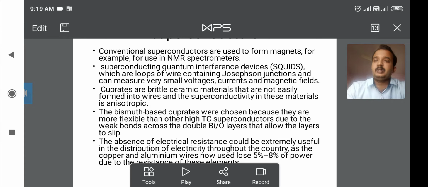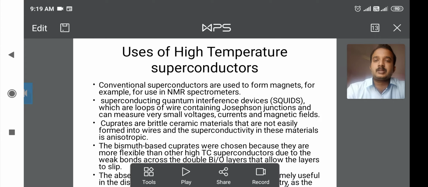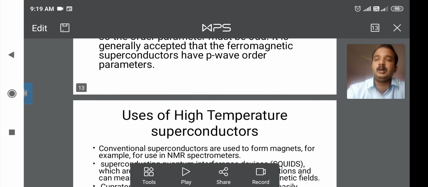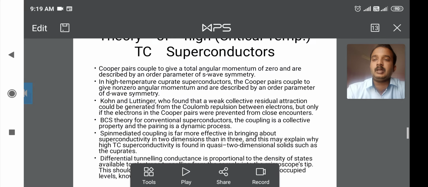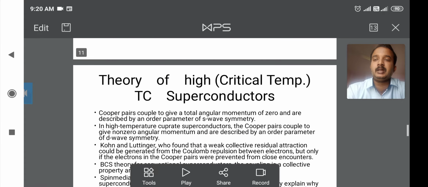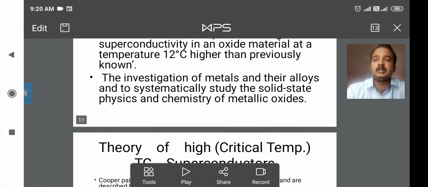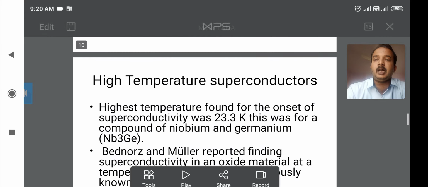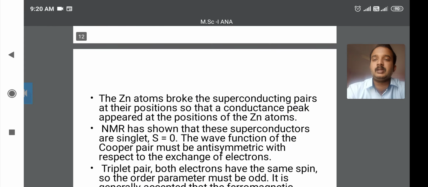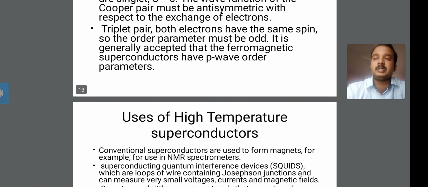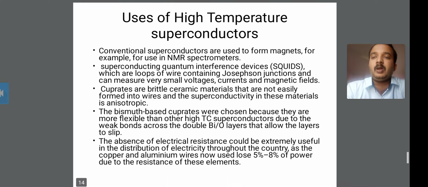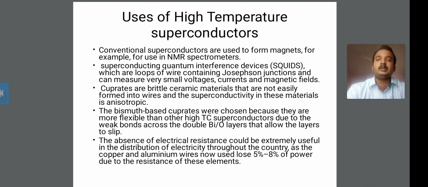Good morning, friends. In the last lecture we discussed the theory of high critical temperature superconductors and high temperature superconductors. In this lecture we are going to discuss the uses of high temperature superconductors.